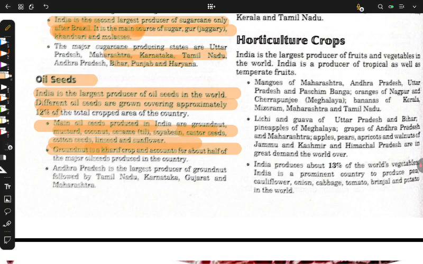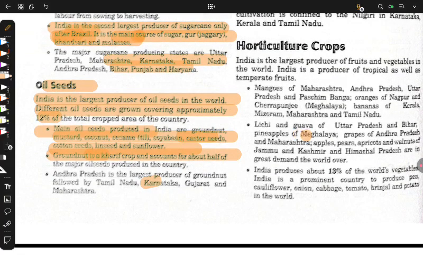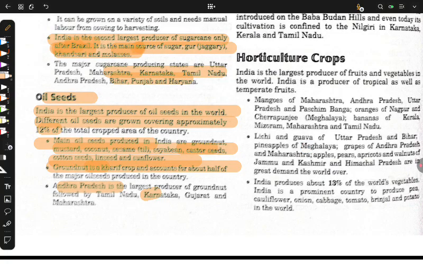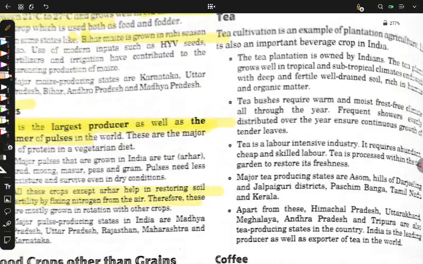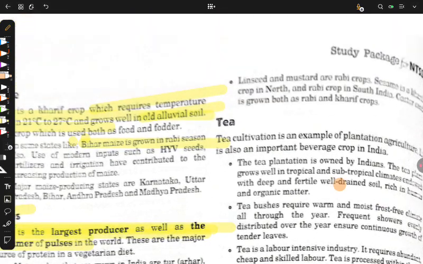Groundnut is a kharif crop. Andhra Pradesh is the largest producer of groundnut. Remember this? Note it down. Don't take stress. You will remember it by time. Just note it down and see it every morning so that your mind will remember it. After seeing it many times, it will be automatically saved in your memory.